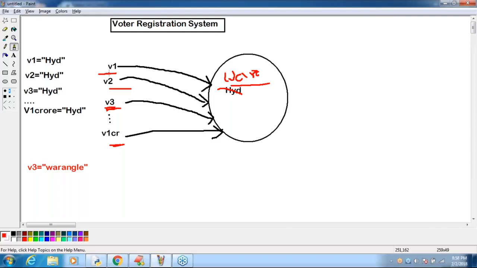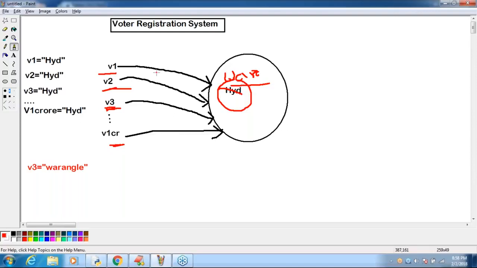So that's why Python did this: once we create an object, this object can be shared by multiple references. That's why, if any person tries to change the content, all the remaining references are going to be affected.